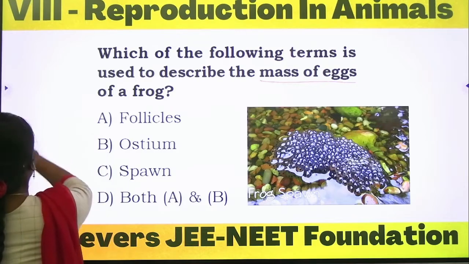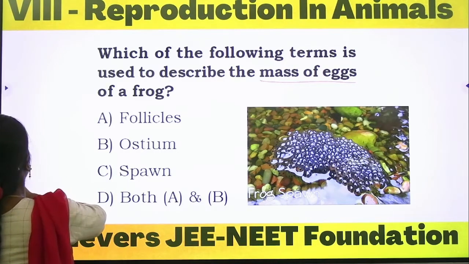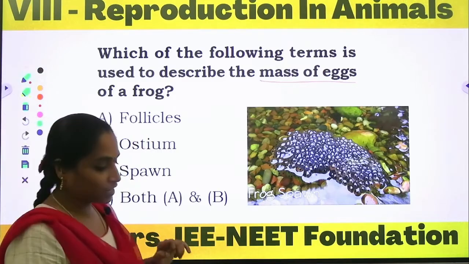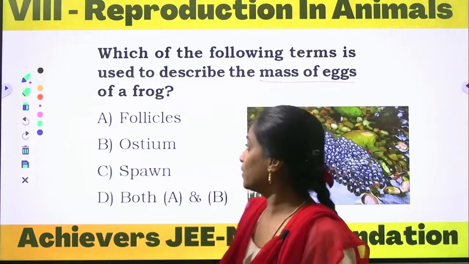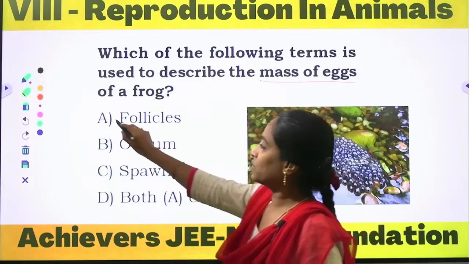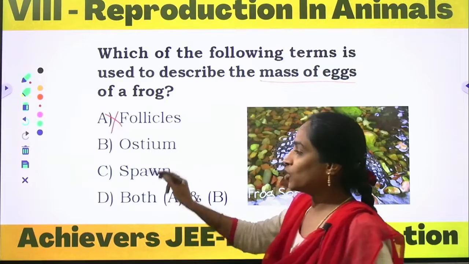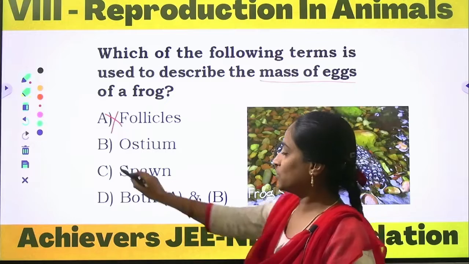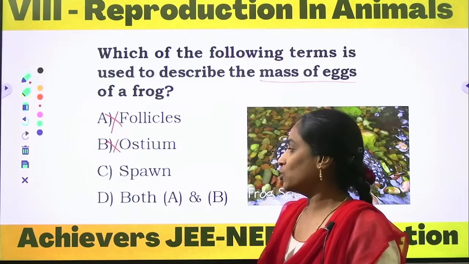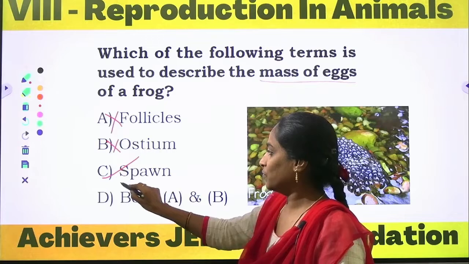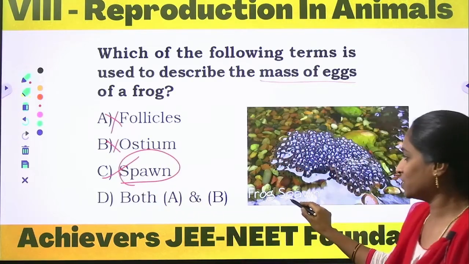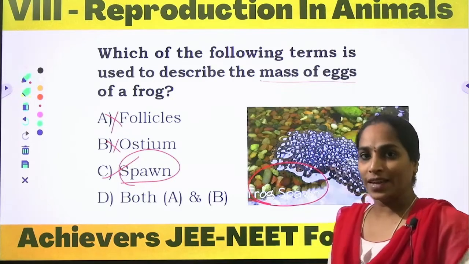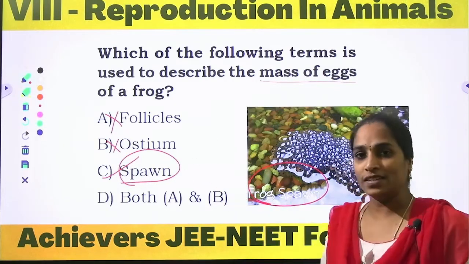So let us see what is the correct option. Follicles are nothing but the immature egg cells in the female body, so this is a wrong option. Ostium is nothing but the pores present on the sponges, so this is also wrong. And what is option C? The same wording is given in the picture itself: frog spawn. The mass of the female gametes of a frog is called spawn.